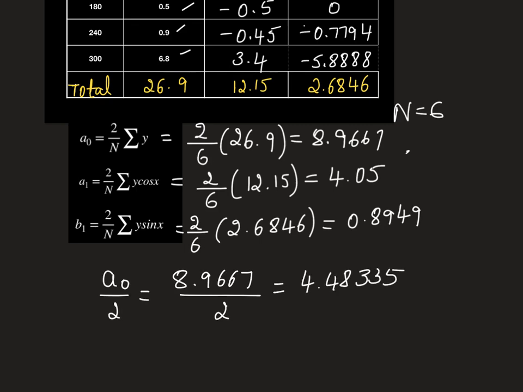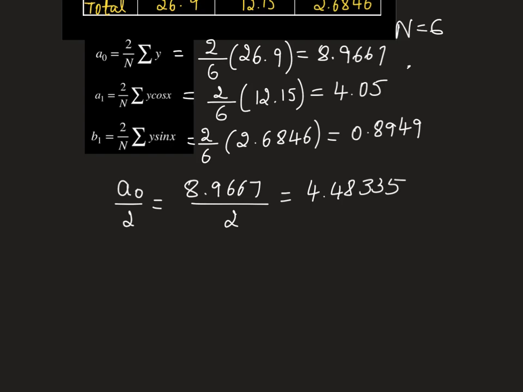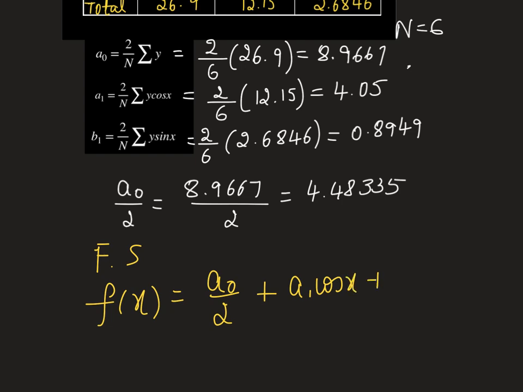The answer is 4.48335. Now we write the Fourier series up to first harmonic. This Fourier series f of x is A0 divided by 2 plus A1 cos x plus B1 sin x. This is the Fourier series up to first harmonic.